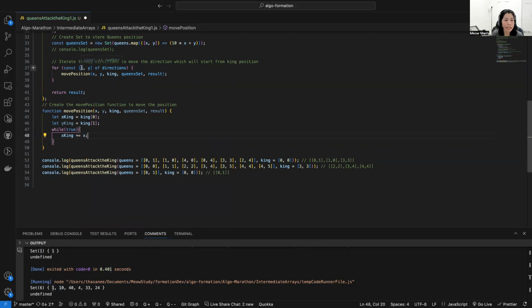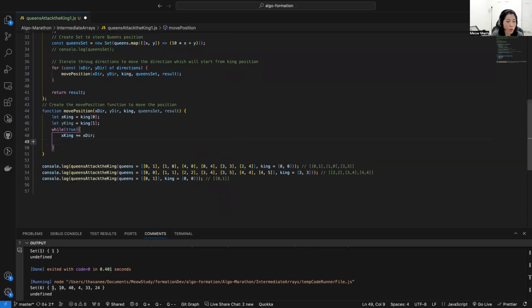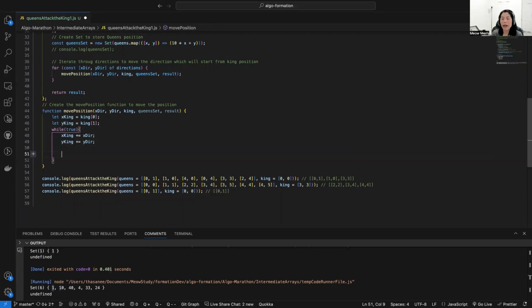That x is the x direction, right? Let me change the variable names to xDir and yDir, it makes more sense to understand. Okay, x and y direction. So xKing will be incremented by xDir, and yKing will be incremented by yDir. Then we want to have the other condition.